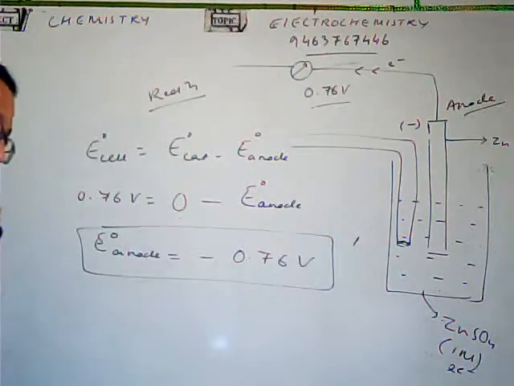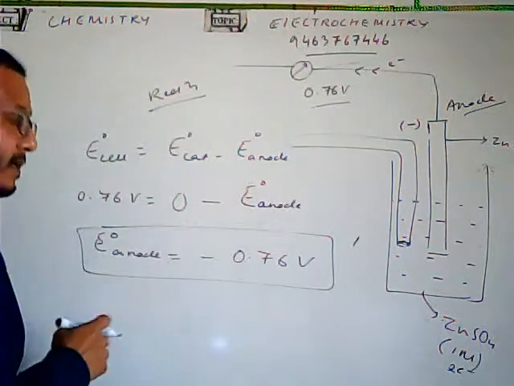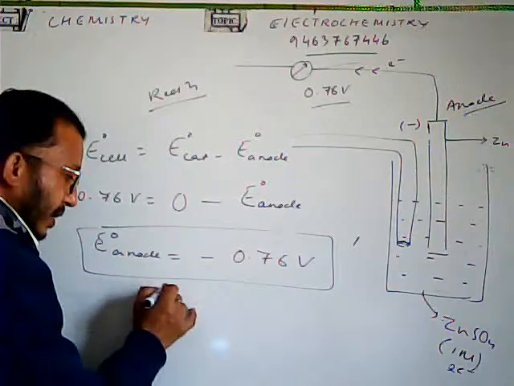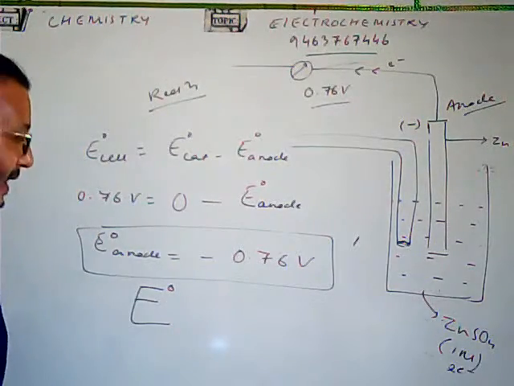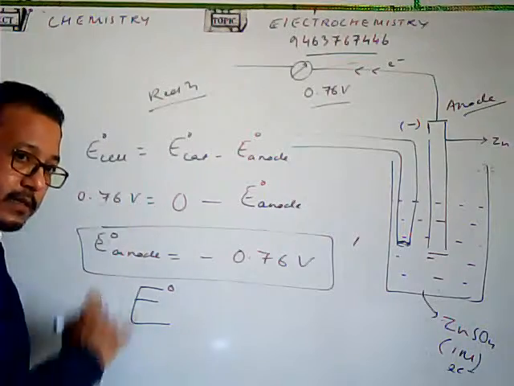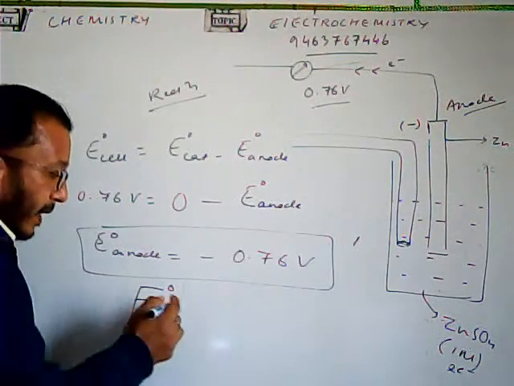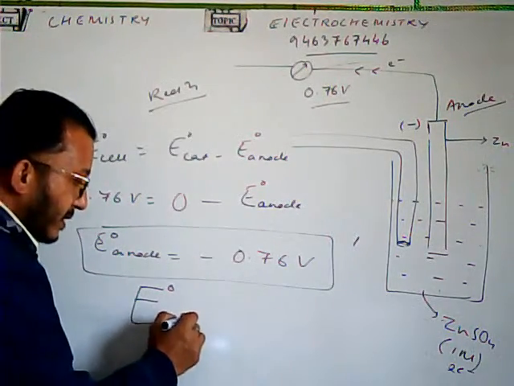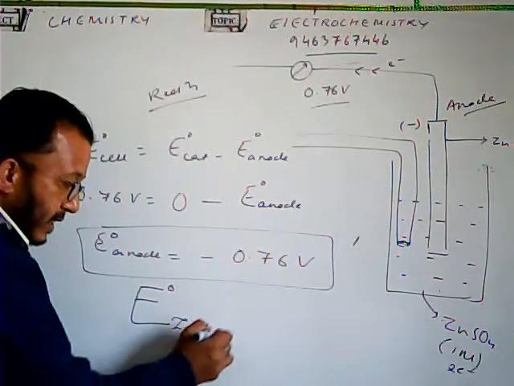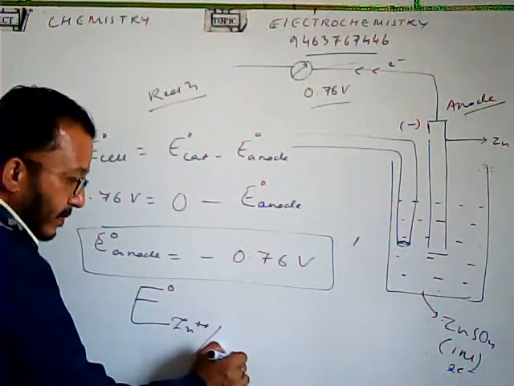Now, how do we represent the reduction potential? To represent the reduction potential, we write it like this: E naught. This is standard. Here, the term that we use is Zn plus plus going to Zn. Reduction is taking place, so it is undergoing reduction.